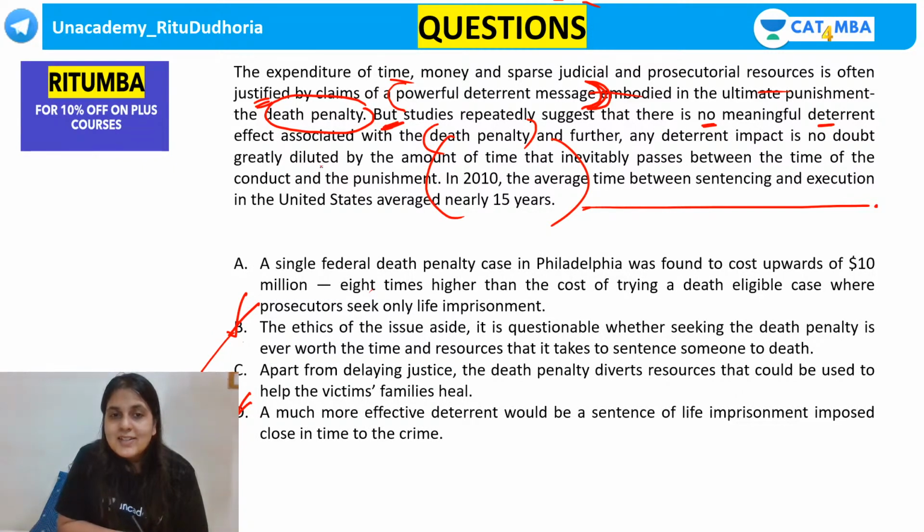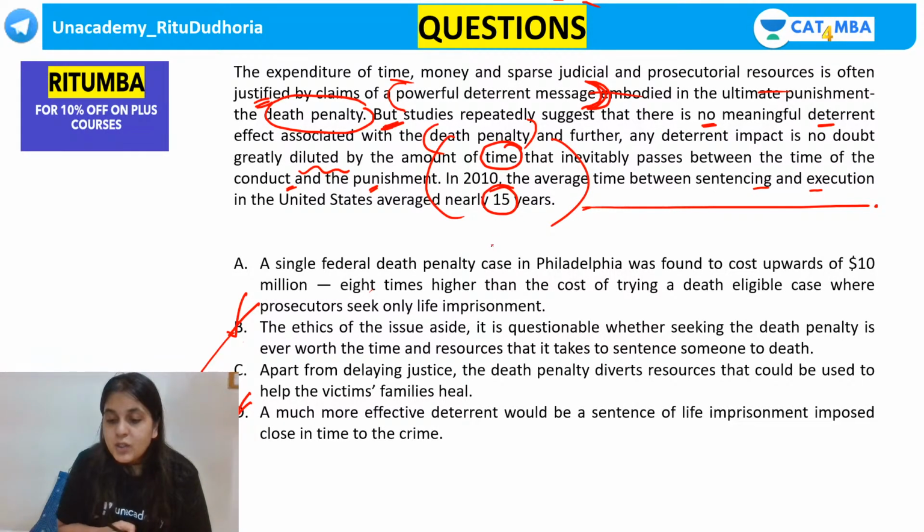Why? Because it's diluted. वो फीका पड़ जाता है effect. Why? Because of the time that passes between the conduct and the punishment. जब तक death penalty is given, already a lot of time has lapsed and the message gets diluted and it does not work as an effective deterrent. For example, sentencing और execution के बीच में 15 years का gap है.